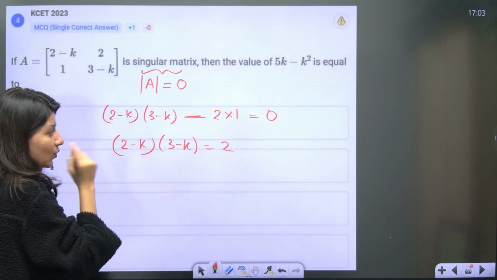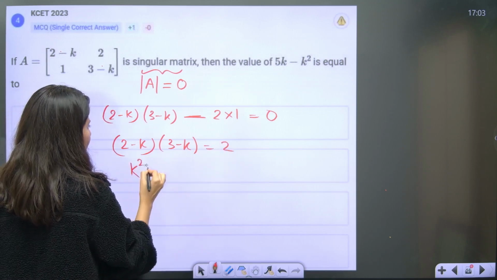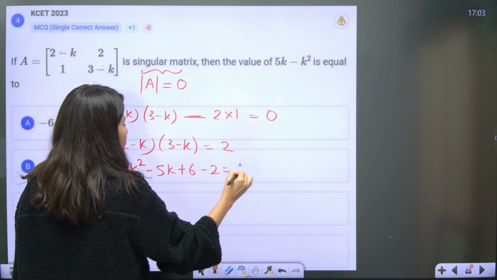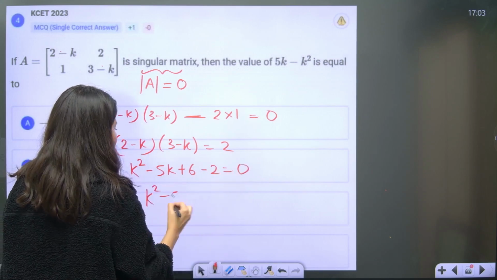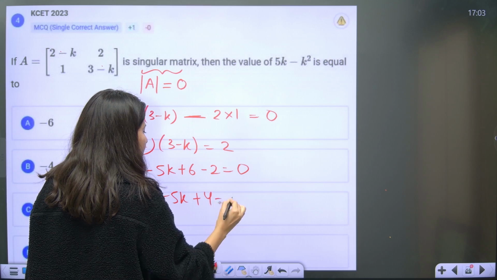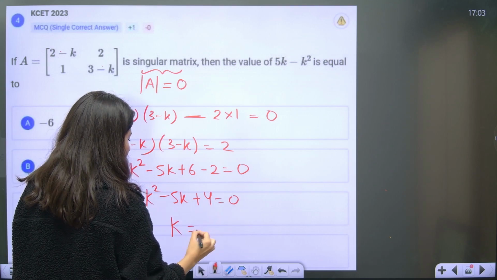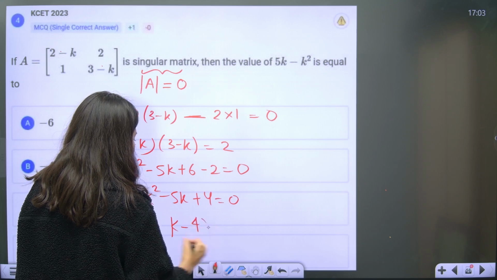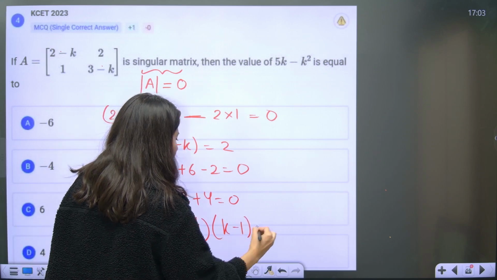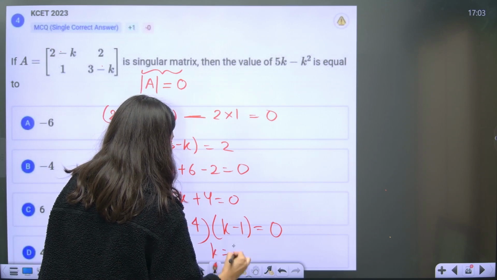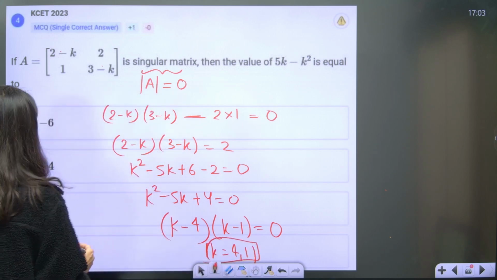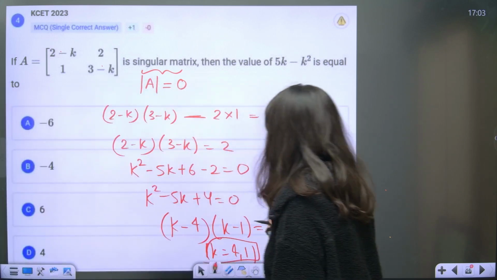This is a quadratic equation, giving K square minus 5K plus 6 minus 2 equals 0. K square minus 5K plus 4 equals 0. K minus 4, K minus 1 equals 0, so K is 4, 1.